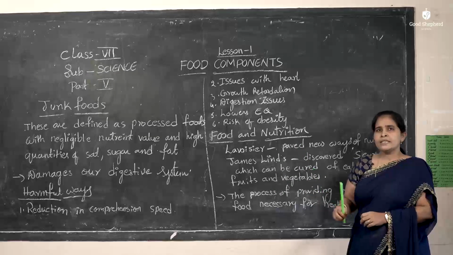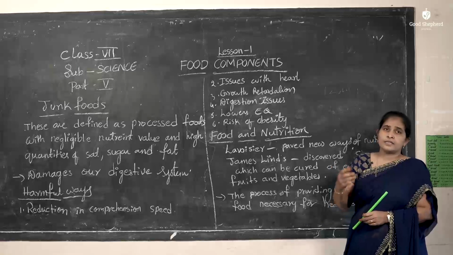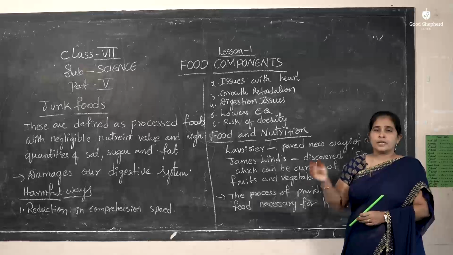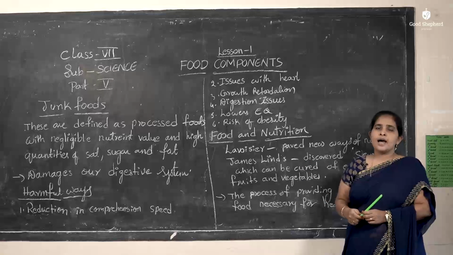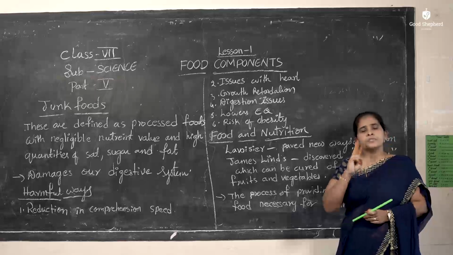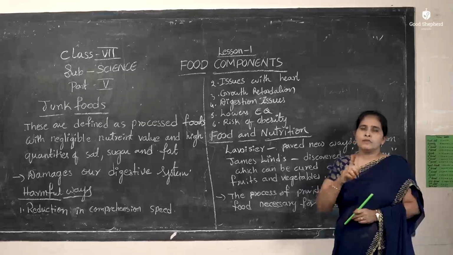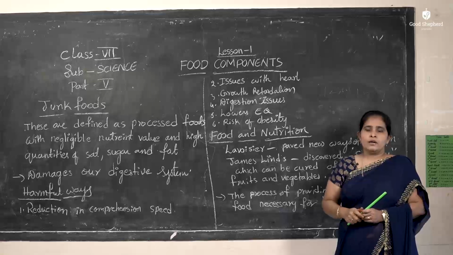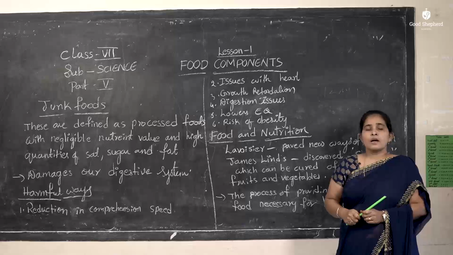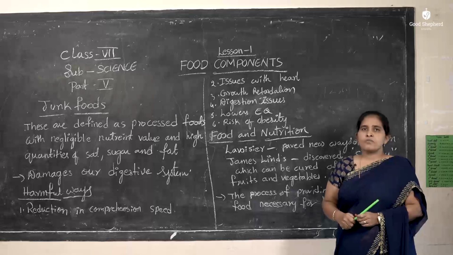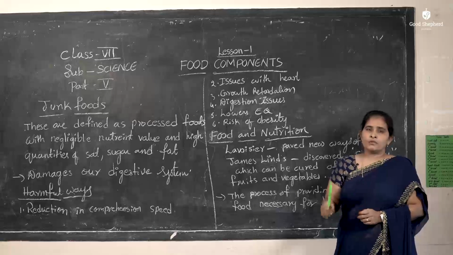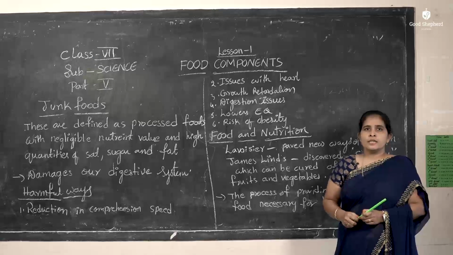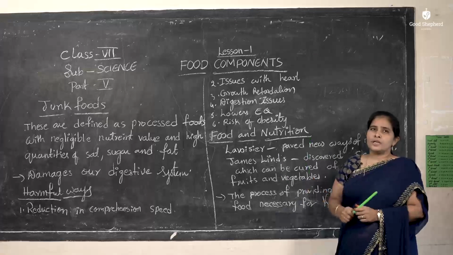After this, so many scientists started researching all these things regarding nutrition. At last, they found that three substances are very important for every living body, that is the human body. Those are carbohydrates, proteins, fats. Along with that, a few vitamins and minerals are also important. So these substances are very important.